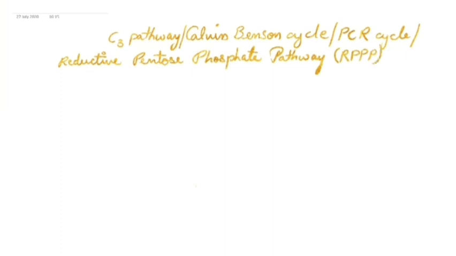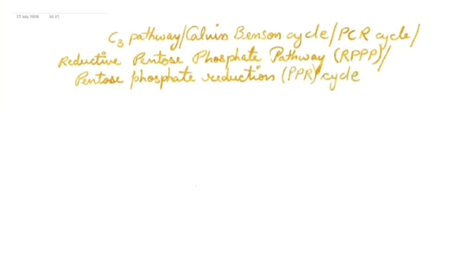One more name is there for this Calvin cycle, and it is known as pentose phosphate reduction, abbreviated as PPR cycle. So we have got certain names of the Calvin cycle or Calvin pathway.